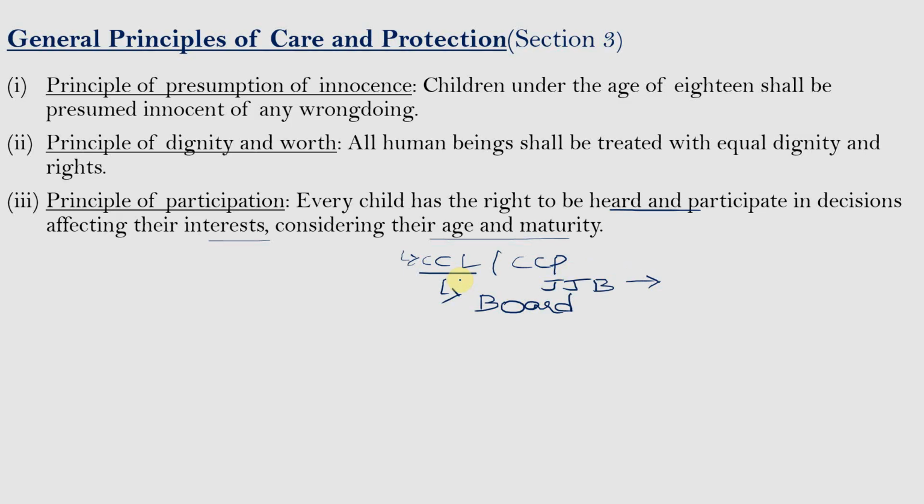So the child needs to be heard and he or she shall be included in the decisions made by the Juvenile Justice Board, or also in the cases of the child in need of care and protection. Any decisions taken by the Child Welfare Committee, in those cases also the child shall be heard and shall be included in the decision making process.